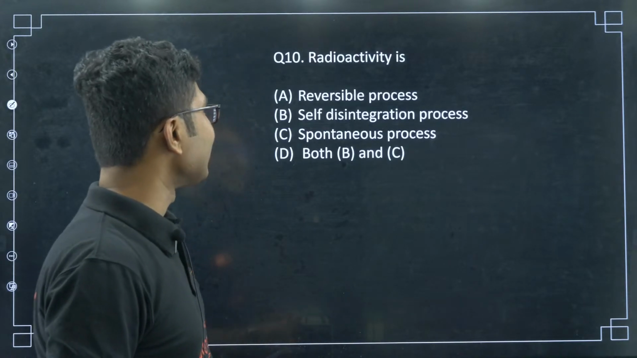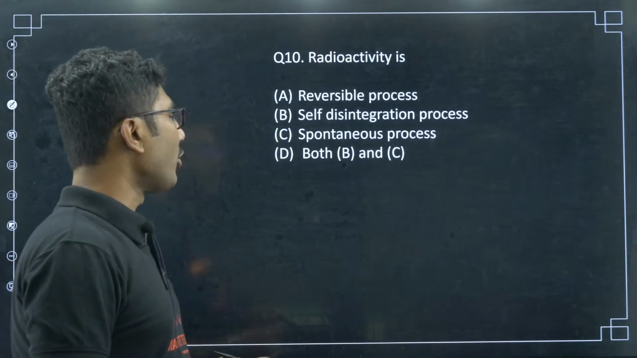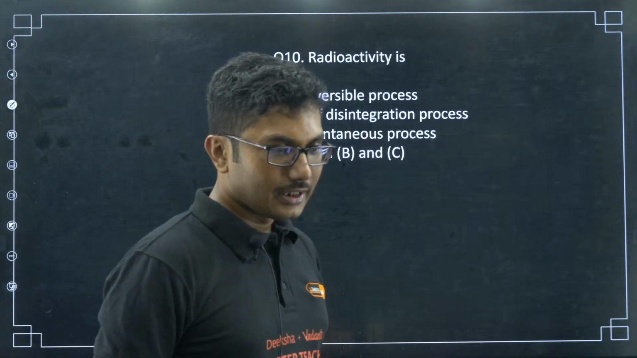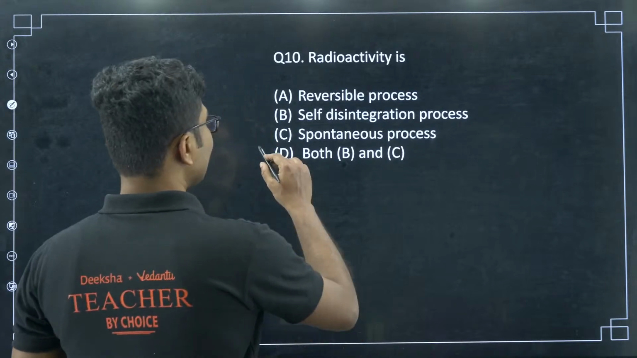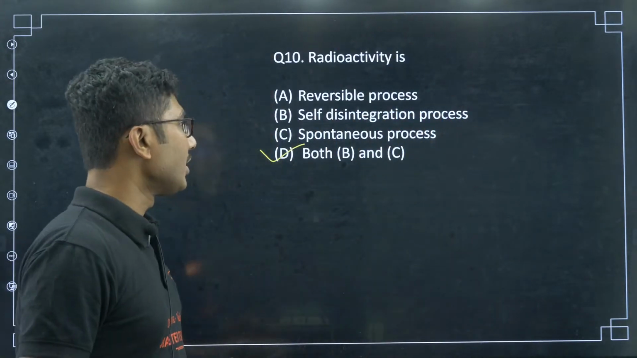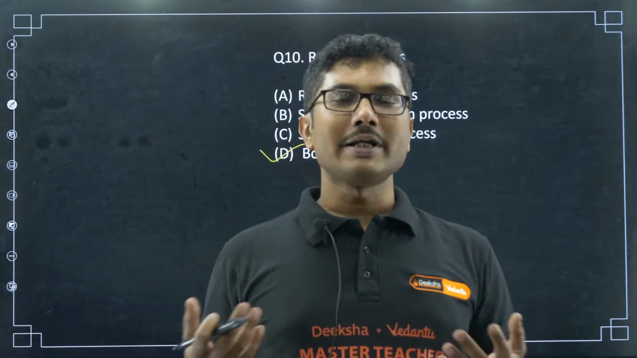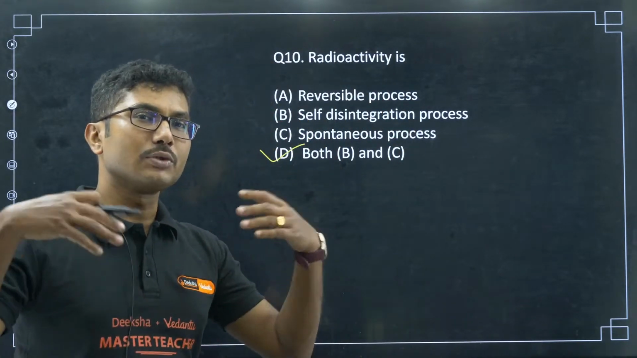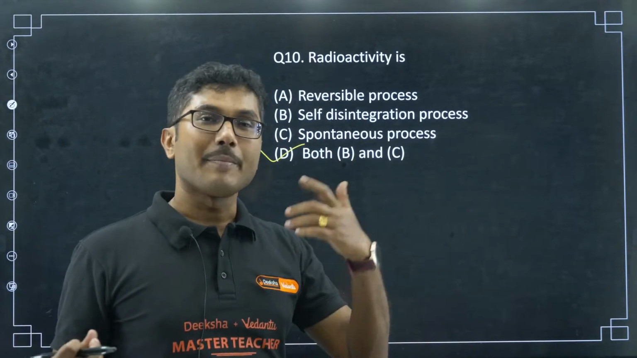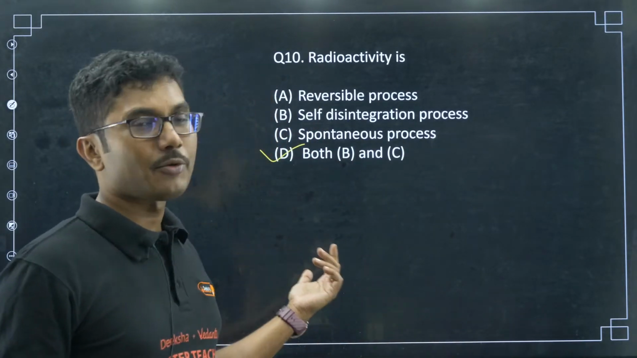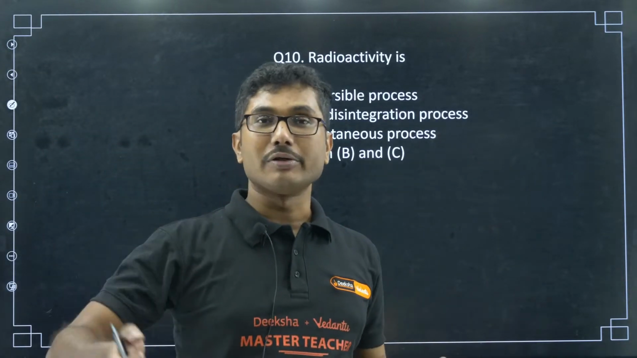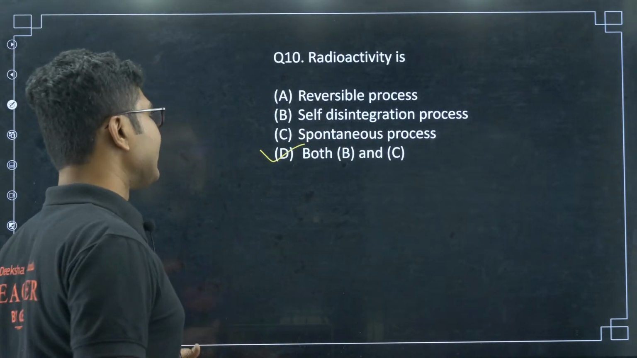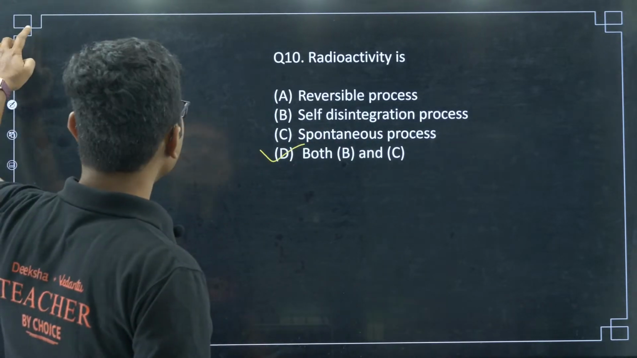Radioactivity is a reversible process, self disintegration process, spontaneous process, both B and C. Let us see, anyone quickly. 10D, yes. So, it is not only a self disintegration process, it is also a spontaneous process. Spontaneous process means you cannot control it, it happens on its own. So, radioactivity is something like that, it happens on its own, that is why it is a spontaneous process. And self disintegration, obviously it disintegrates into lighter molecules to find stability, that is why it is a self disintegration process. So, it is both B and C.